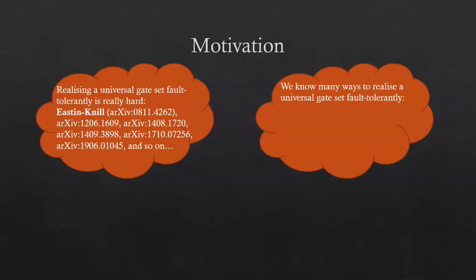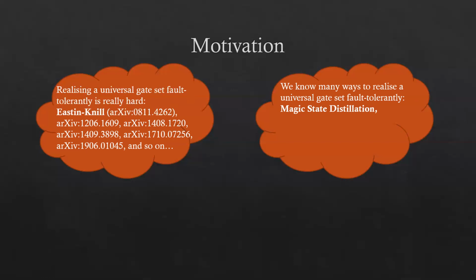However, one could also note that we know of many ways to realize a universal gate set fault-tolerantly. The main evidence presented for this story could be magic state distillation and injection, which remains the main approach to circumventing no-go theorems such as those on the left. We note as well that this approach actually predates no-go theorems such as the Eastin-Knill theorem, again reinforcing that perhaps realizing a universal set of gates doesn't seem so hard.